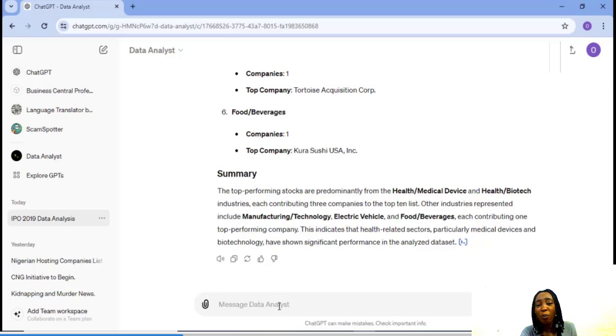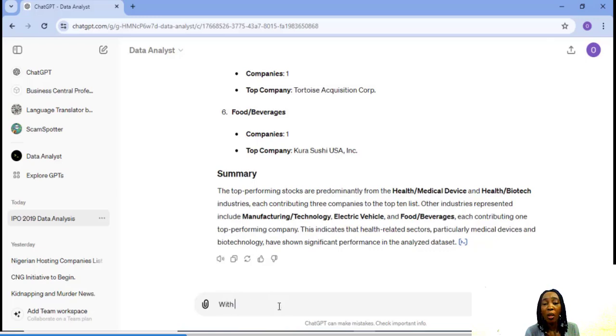So it says here the top performing stocks are predominantly from the health, medical device, and health biotech industries, each contributing 3 companies to the top 10 list. Other industries represented include manufacturing technology, electric vehicle, and food and beverages, each contributing 1 top performing company. This indicates that health-related sectors, particularly medical devices and biotechnology, have shown significant performance in the analyzed dataset.